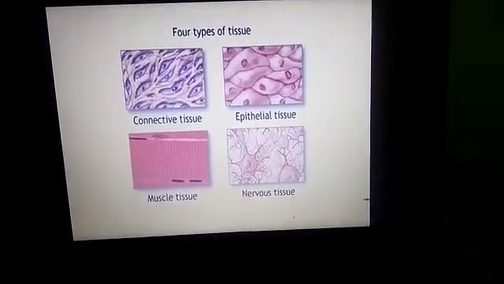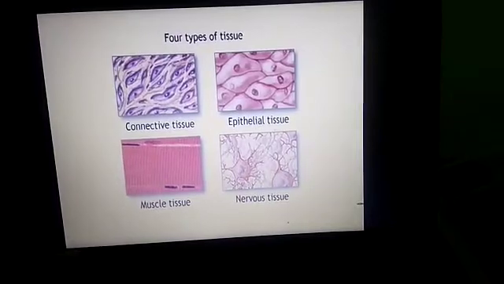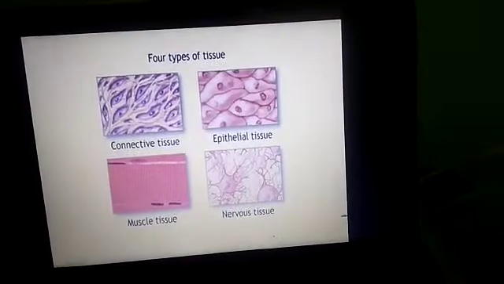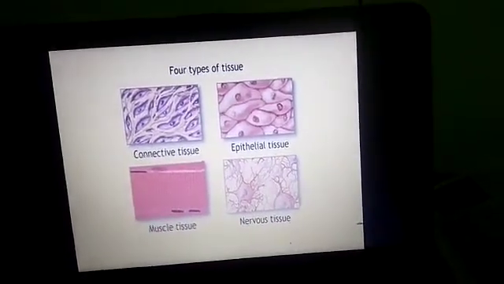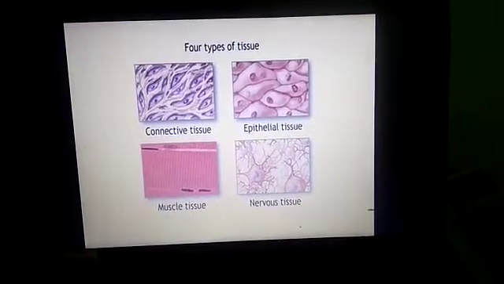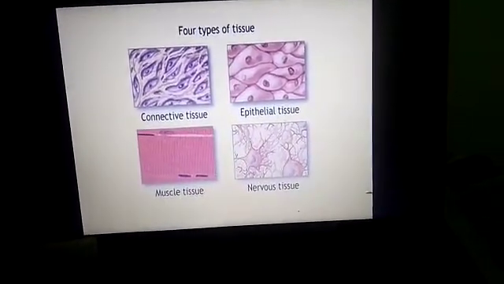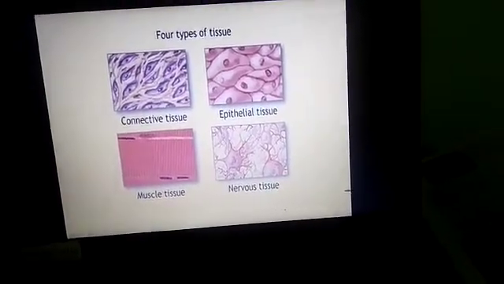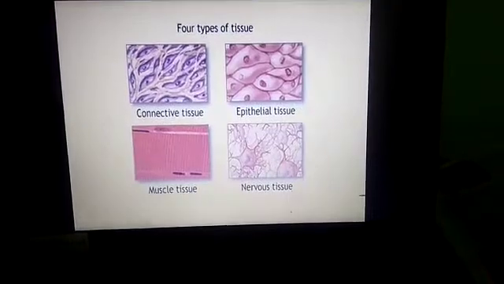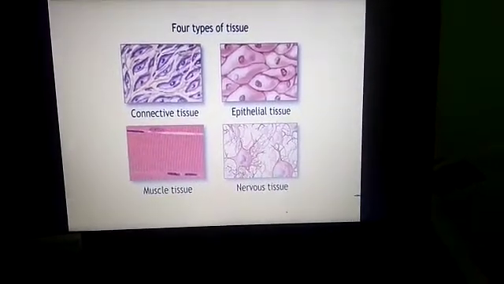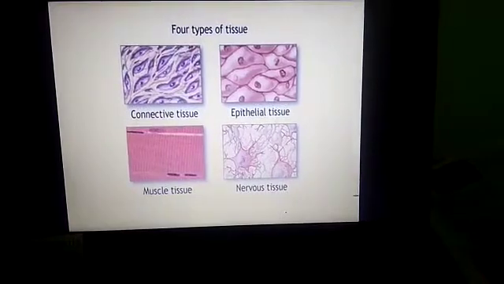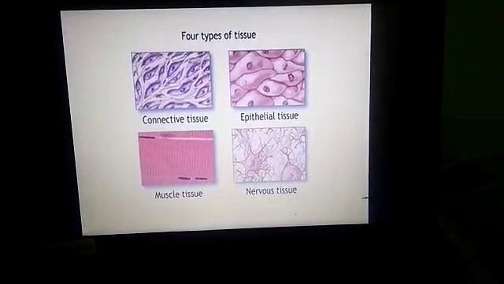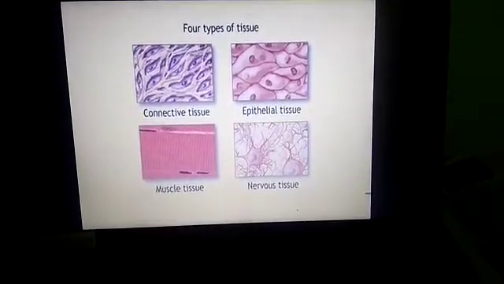Next is muscular tissue. It includes striated or striped voluntary muscles, unstriated, unstriped or involuntary muscles, and cardiac, striated, branched and involuntary muscles. Next is nervous tissue. In the nervous tissue, the axons of the neurons form nerve fibers. So these are about the animal tissues. Animal tissue comprises epithelial, connective, muscular and nervous tissue.